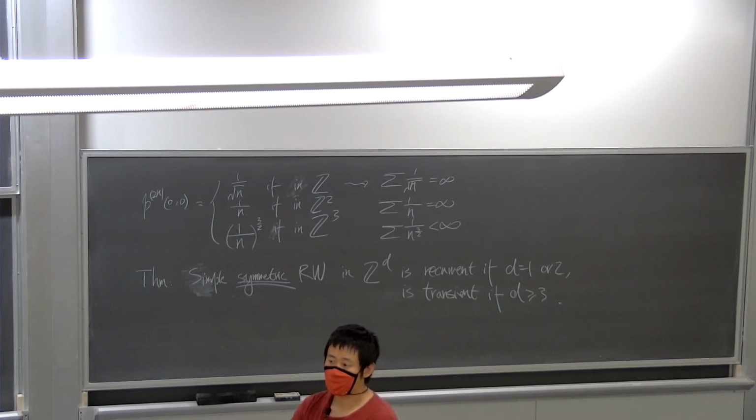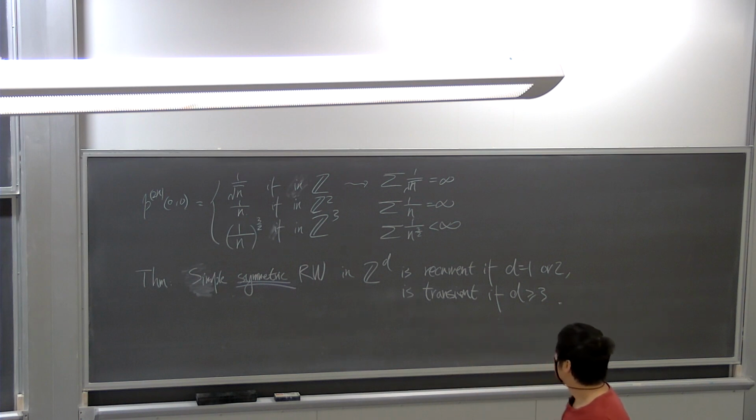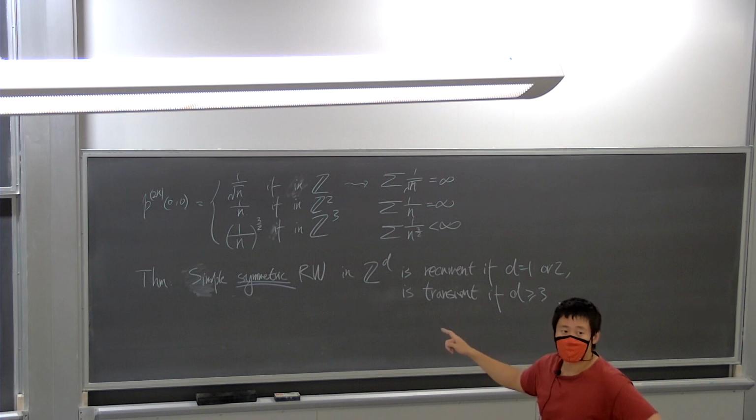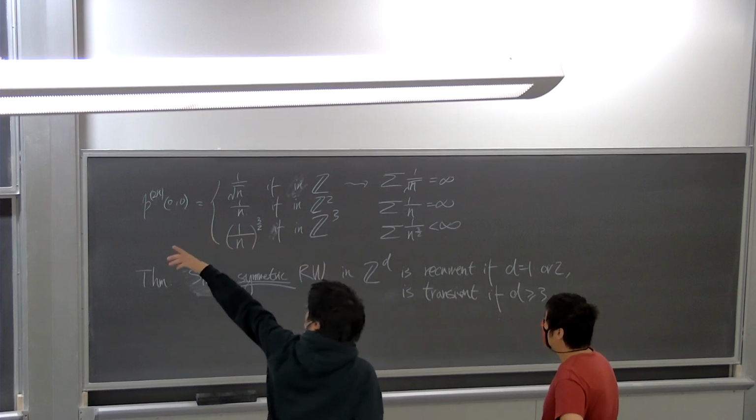Is that right? Yes, if p is not 1/2. But in this case the sum must be infinite, because here p is a half.